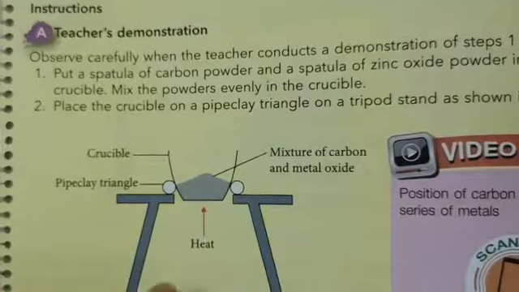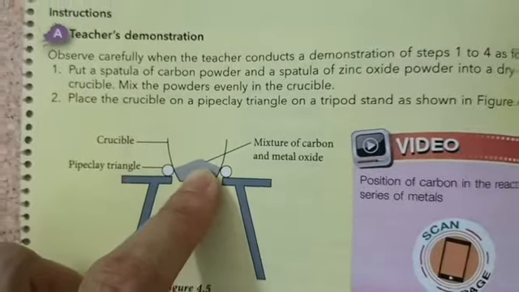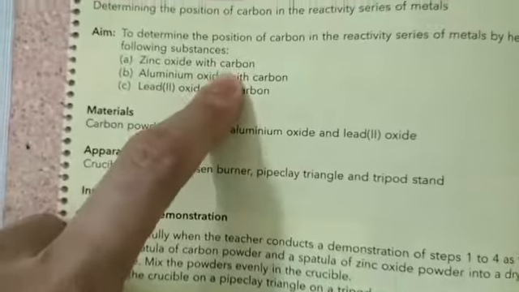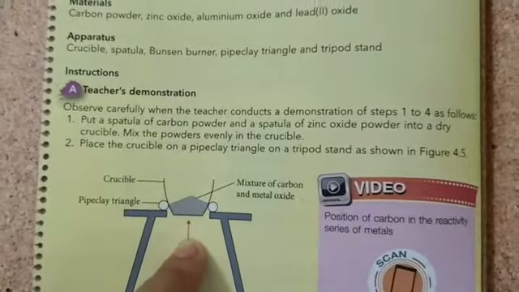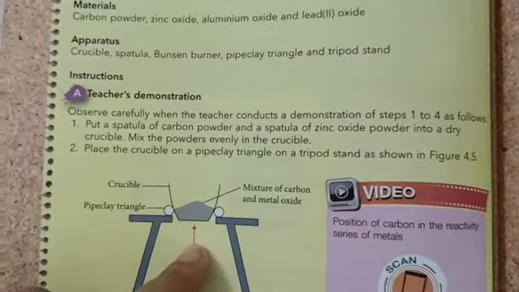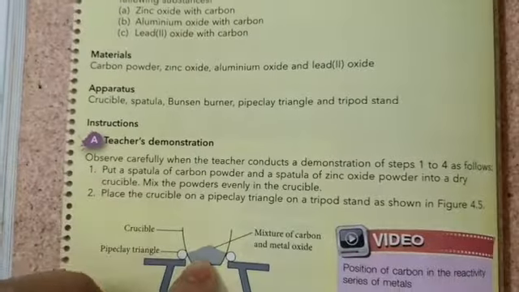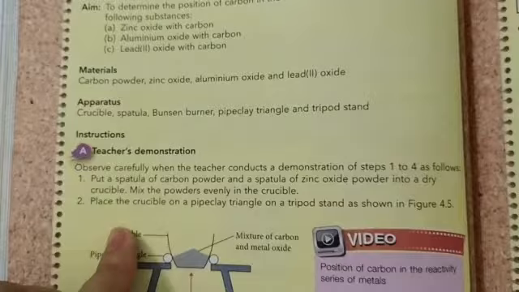Put a spatula of carbon powder inside the crucible. Okay, so this carbon here, put into the crucible. And then put a spatula of zinc oxide powder. Mix it together and place the crucible.